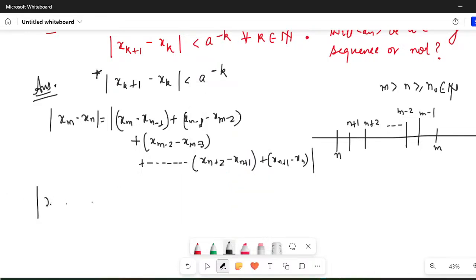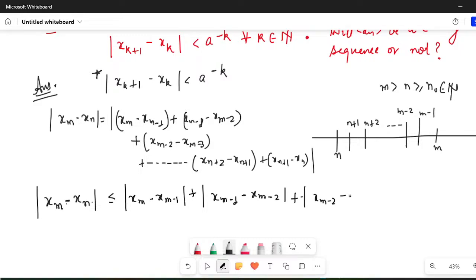So if I'm writing modulus of x_m − x_n, it will be less than or equal to modulus of x_m − x_(m−1) plus modulus of x_(m−1) − x_(m−2) plus modulus of x_(m−2) − x_(m−3), and so on, up to modulus of x_(n+2) − x_(n+1) plus modulus of x_(n+1) − x_n.